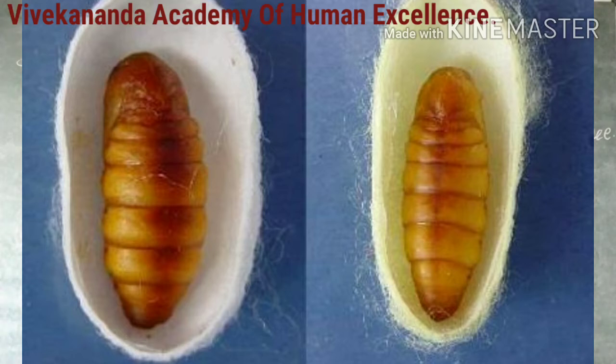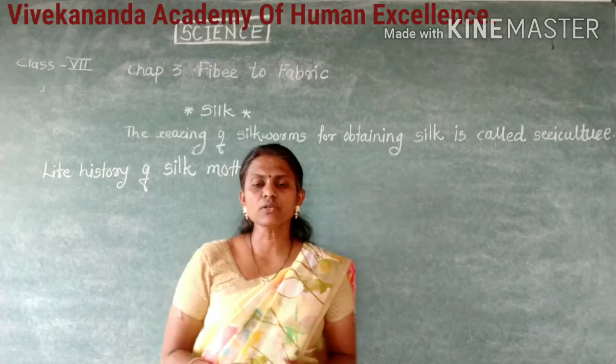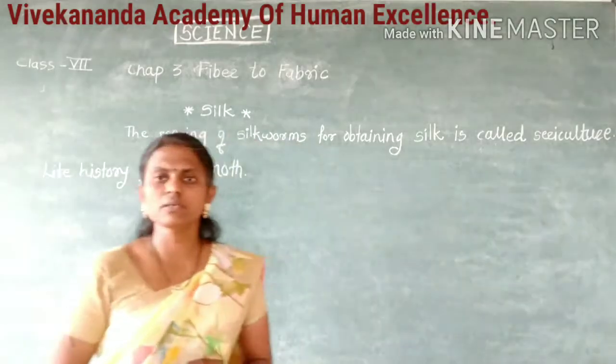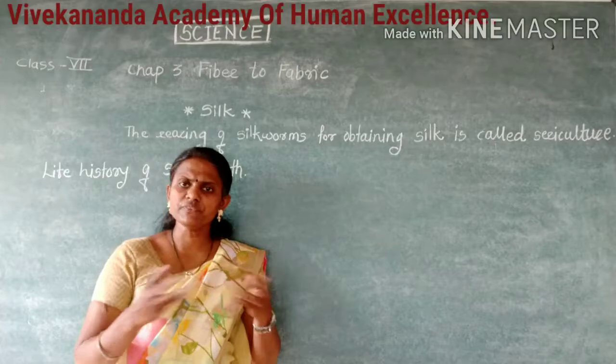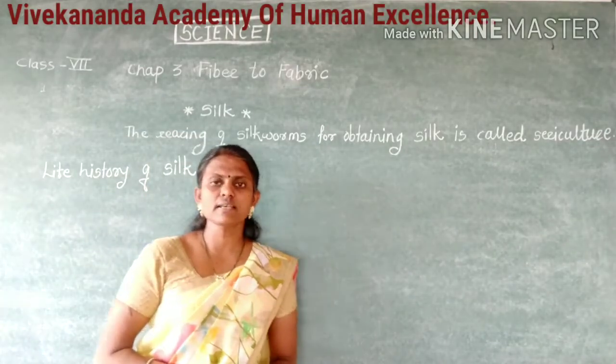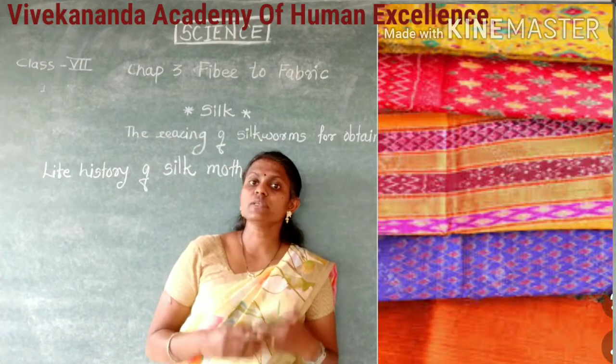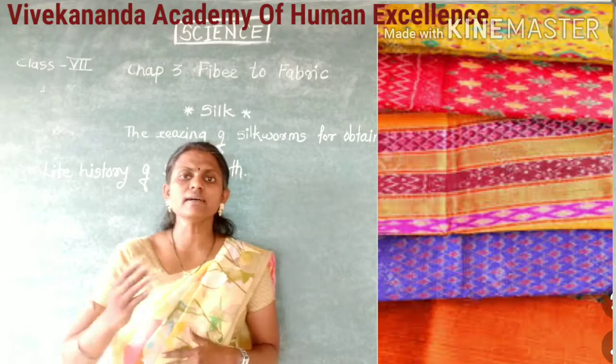Silk fibers are used for weaving silk clothes, the different kinds of clothes. You are aware your mother wears silk sarees, and silk sarees are very famous. There is natural silk and artificial silk.